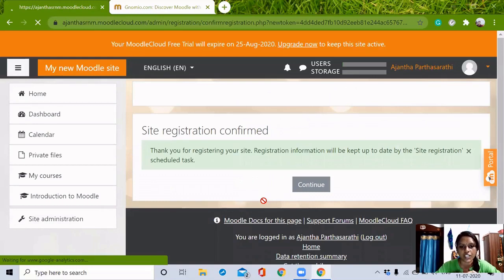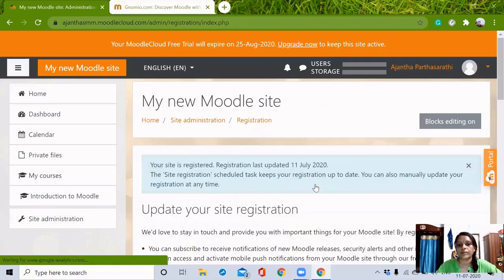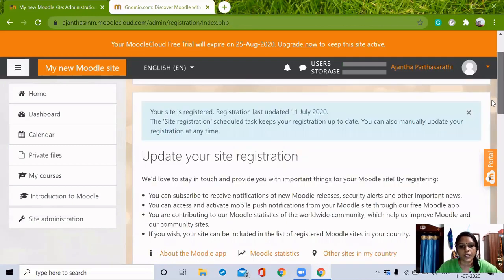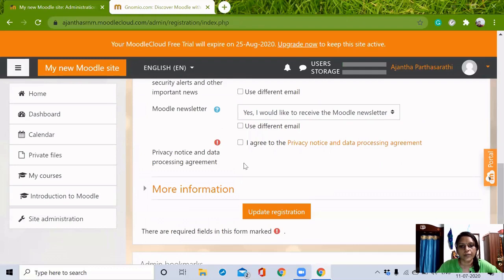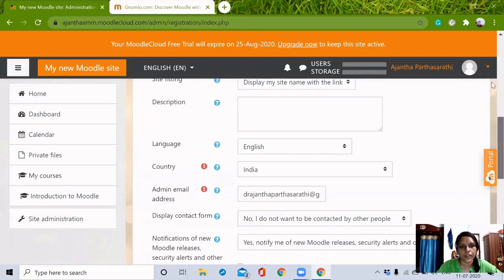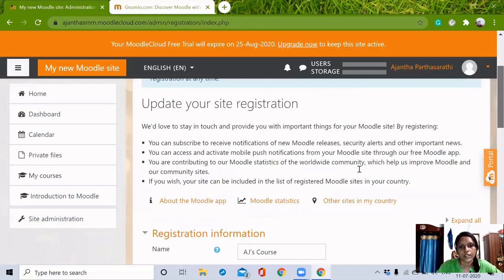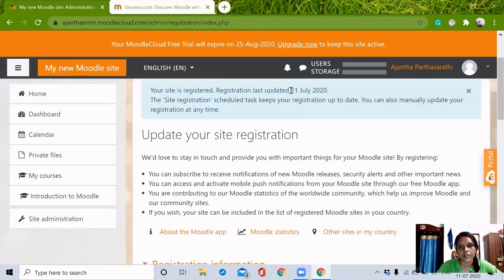So site registration is confirmed. We got the message. Yeah, just continue this. Update your site registration. Again, we have to agree with this. We can read this message also. Registration last updated 11 July 2020.